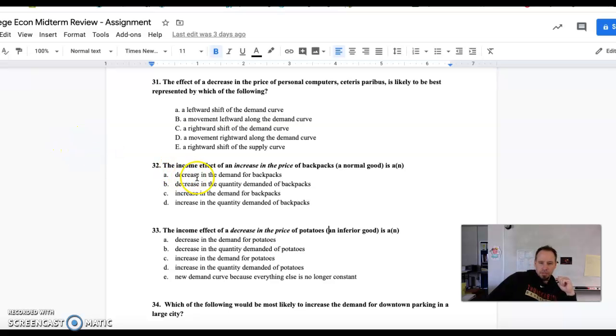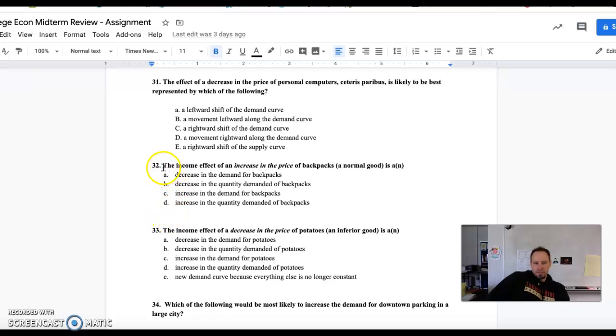All right, got a question about the income effect, and specifically questions 32 and 33. These questions are really looking at the concept of the law of demand, and we should be very familiar with the law of demand. When prices move in one direction, the quantity demanded of that good or service is going to move in the inverse direction, right? If prices increase, we see a decrease in the quantity demanded, and vice versa.